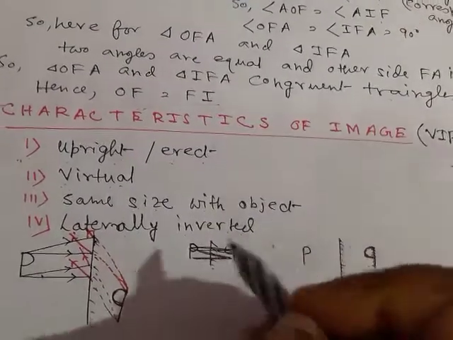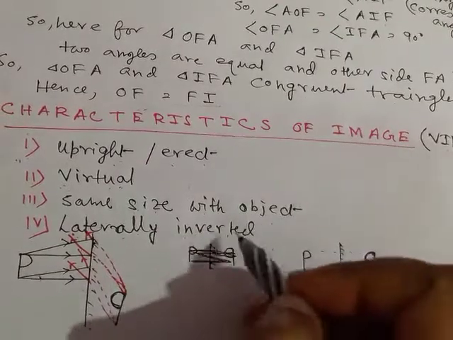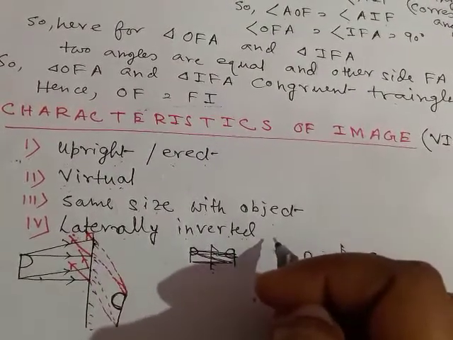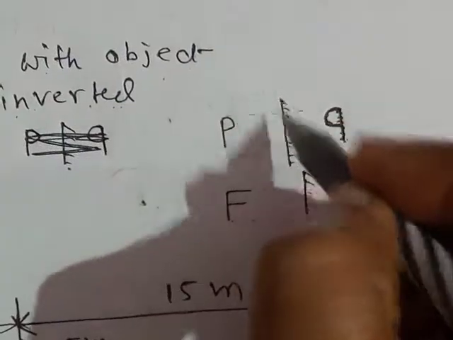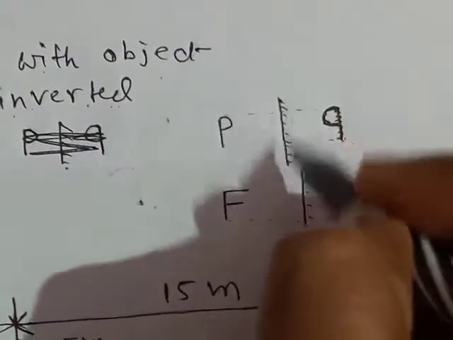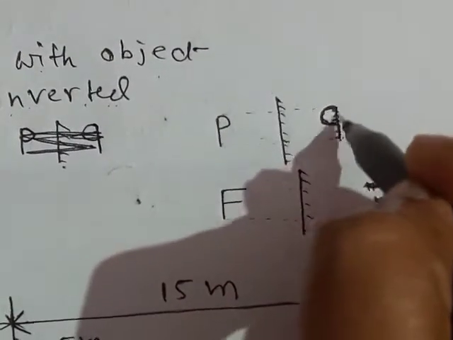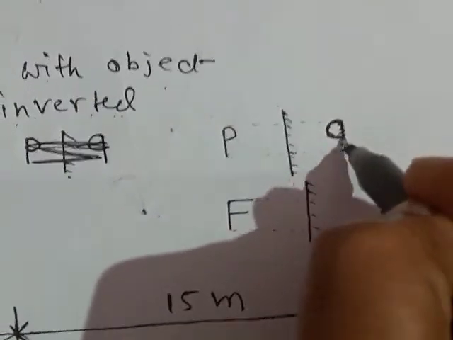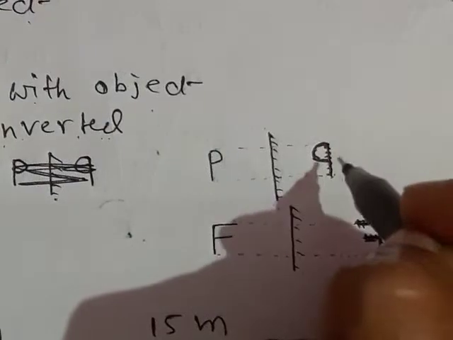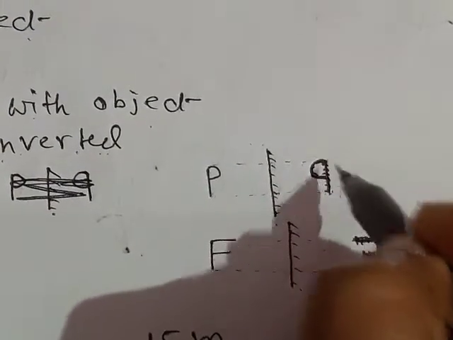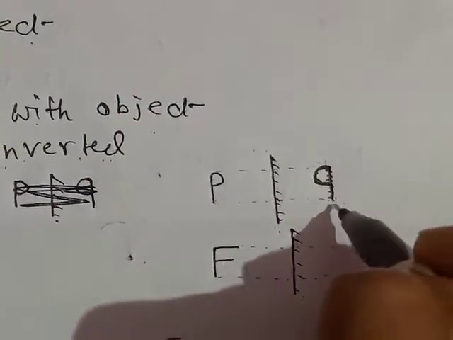Laterally inverted means the left and right sides of the object will interchange. For example, say this is the letter P. This is the alphabet P, and after reflection through a mirror, the image of P is formed. This is a virtual image, which cannot be formed on a screen, and you can see this image in upright position.